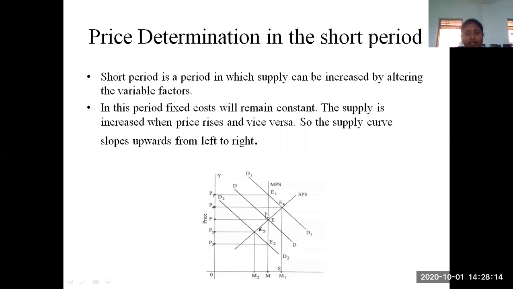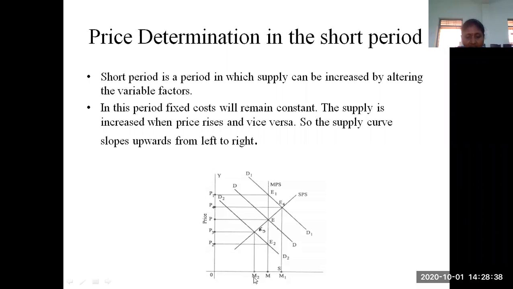Suppose the demand is decreased. The decreased curve is denoted by D2. Now it intersects the short period supply curve at the position E3. When you project E3 onto the y-axis, the value is P3. So the price is OP3, which means the price has been reduced.